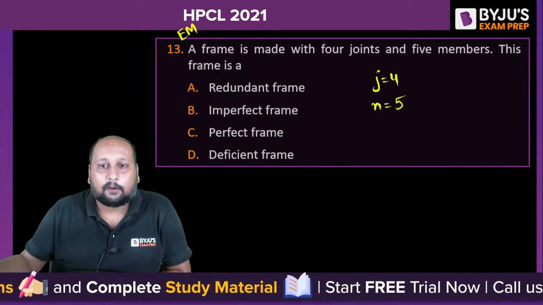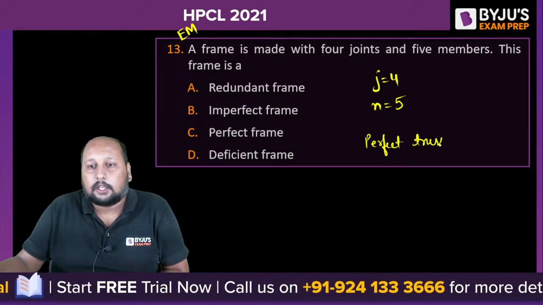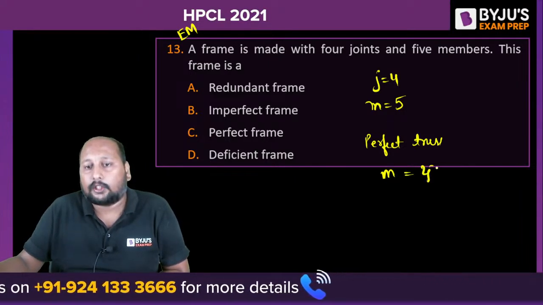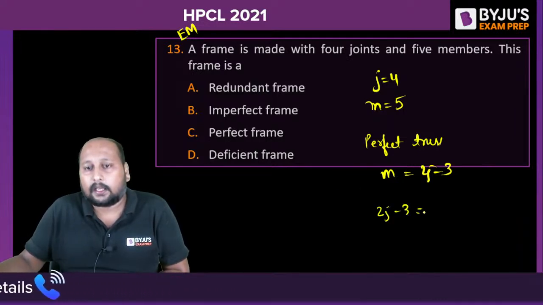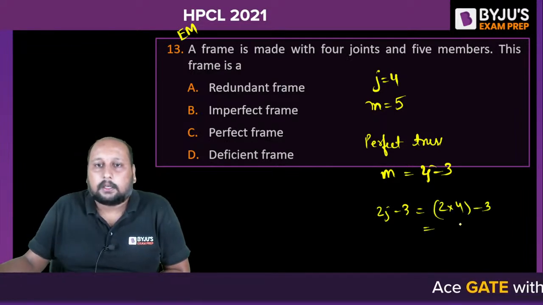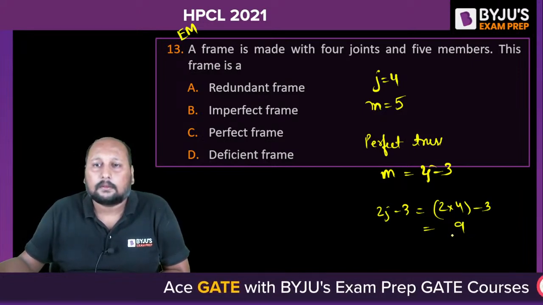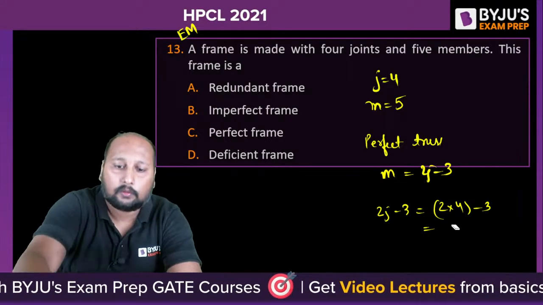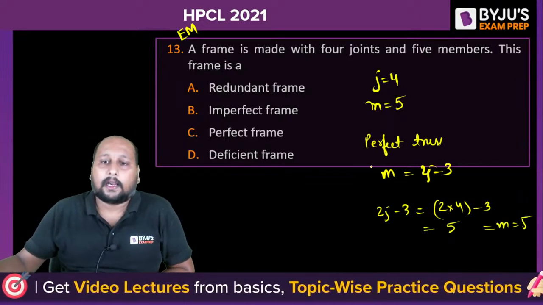Quickly. We know that for a perfect truss, the number of members m should be equal to 2j minus 3. Right? So 2j minus 3 is 2 into 4 minus 3. That is 12 minus 3, that is 9. Sorry, 8 minus 3 is 5. Right, and that is exactly equal to m. That is equal to 5. So m is equal to 2j minus 3.